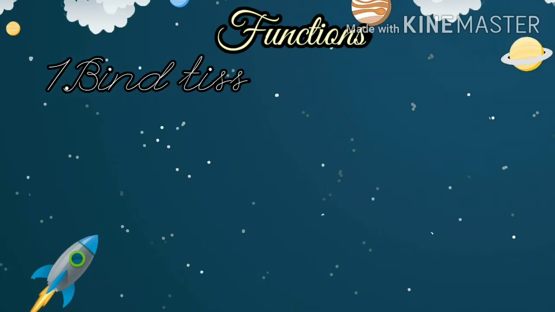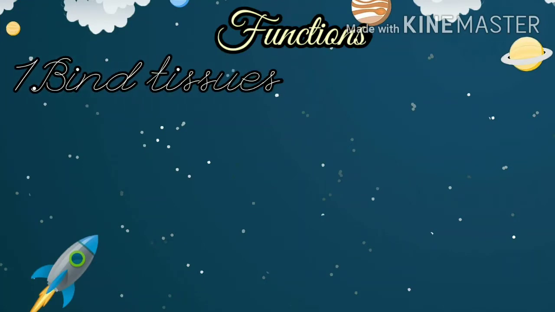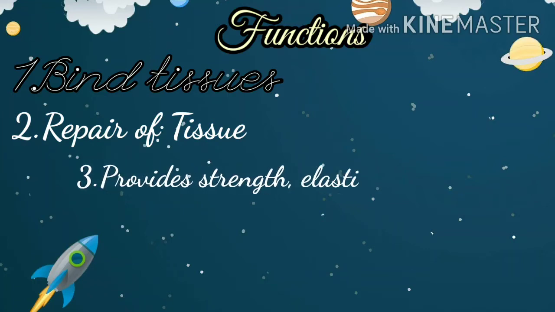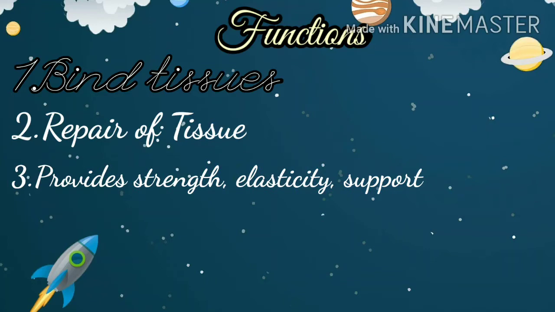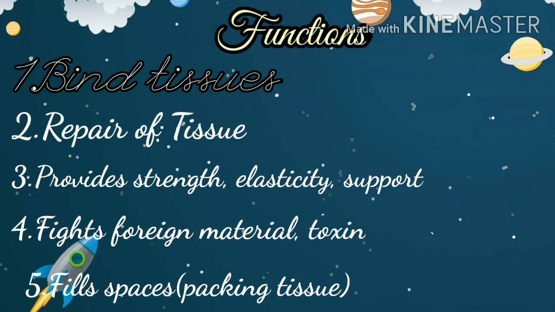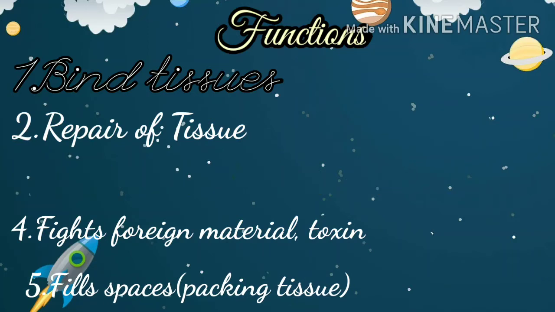Now some functions of areolar tissue. The primary function of areolar tissue is to bind the tissues. It binds skin with muscles, blood vessels and nerves to other body parts. Next function, it helps in healing of wounds and repair of tissues after injury. Third, it provides strength, elasticity and support to body parts. Fourth, it helps in fighting foreign antigen and toxin. Fifth, it fills spaces between tissues and organs and is also known as packing tissue.